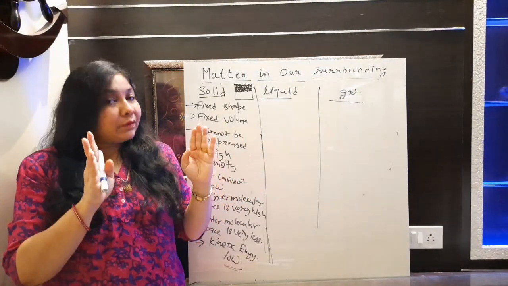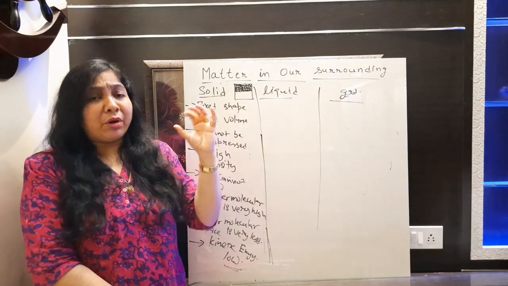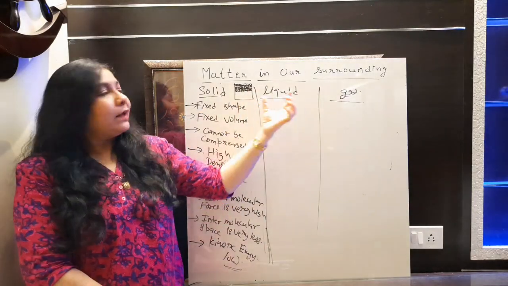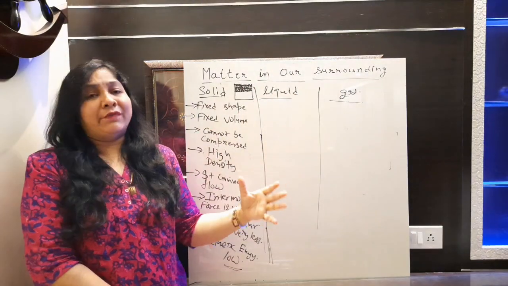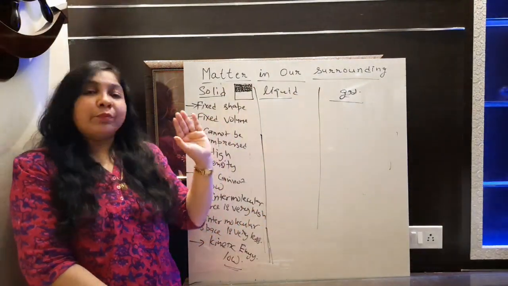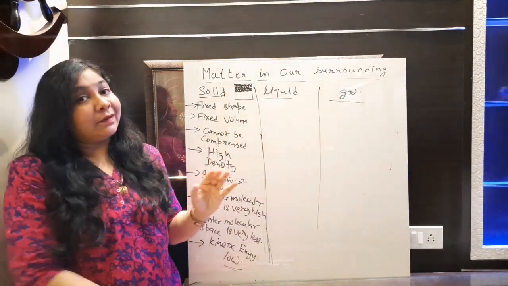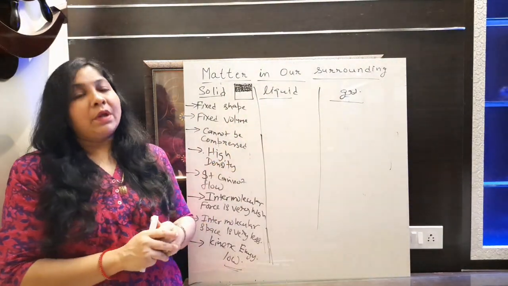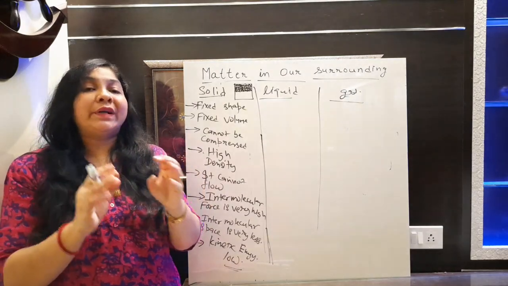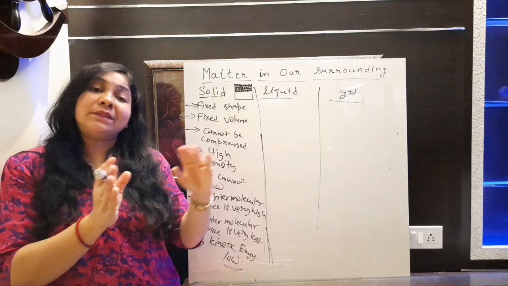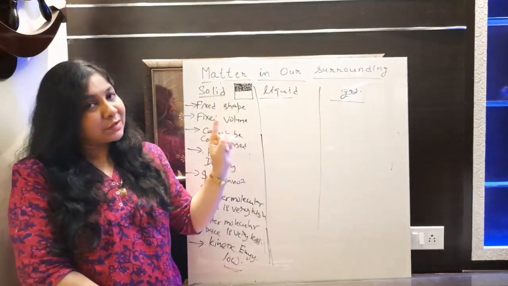Only the rate of movement will be almost negligible or very slow in solid, quite fast in liquid, and in gas it will move very fast. Fine. But still the movement will be there. So here also the particles are moving, but the rate of movement is very slow. We discussed kinetic energy. It is what? The amount of energy possessed by any body when it is in motion. So here also particles are in motion, but the rate of motion is slow.